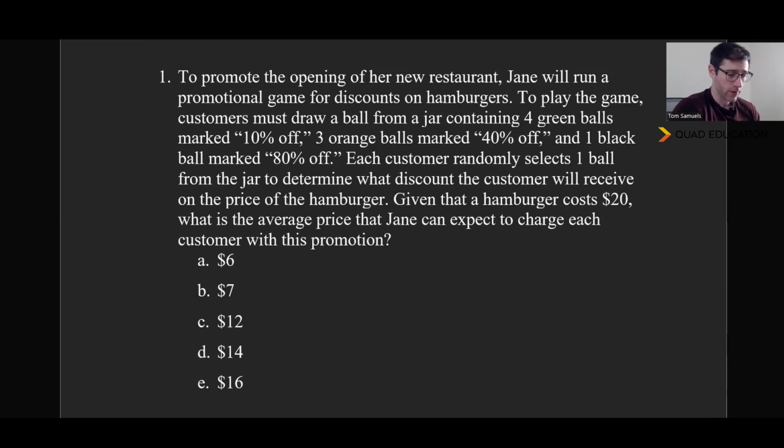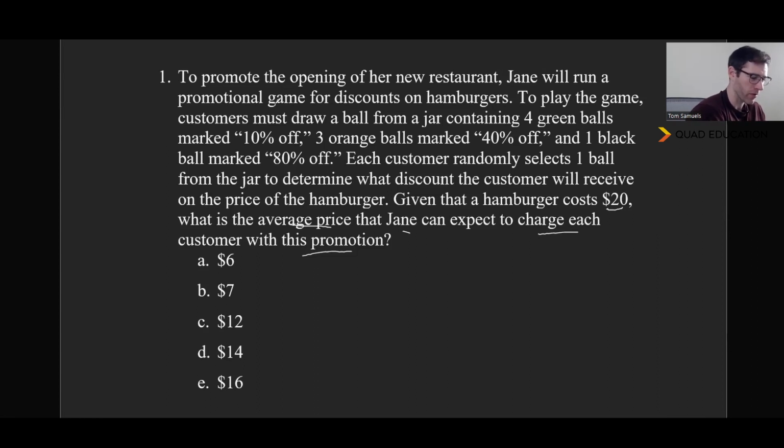Okay, we've got 2 of these. We're going to look at one at a time. See what you can do with this long, scary word problem. Okay, let's take a look. Good test practice is to look at the end of the long word problem to figure out what the question is. We're saying, given that a hamburger costs 20 bucks, it must be like 2027, and inflation has really gone crazy, what is the average price that Jane can expect to charge each customer with this promotion? So how much for a hamburger?